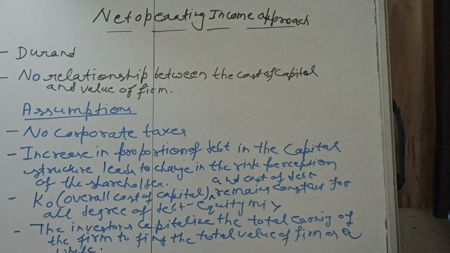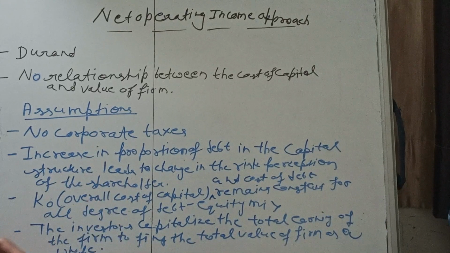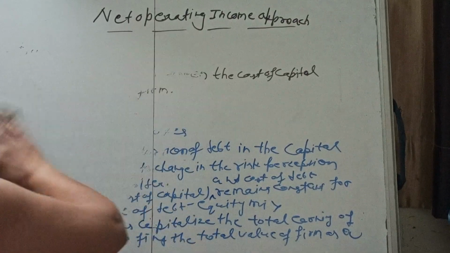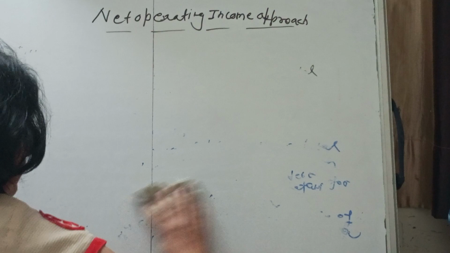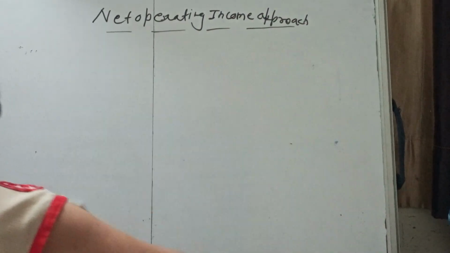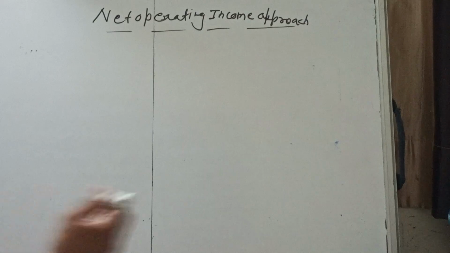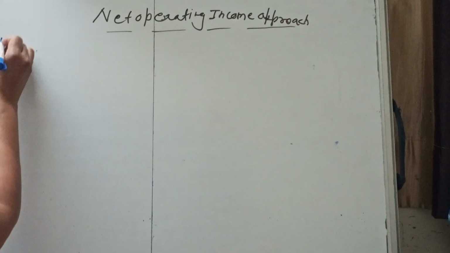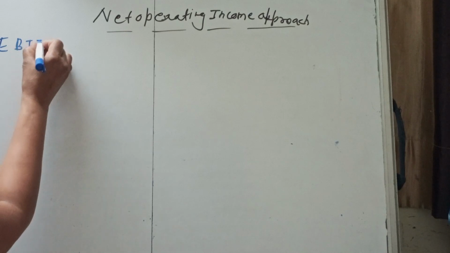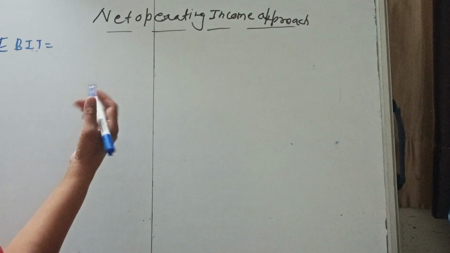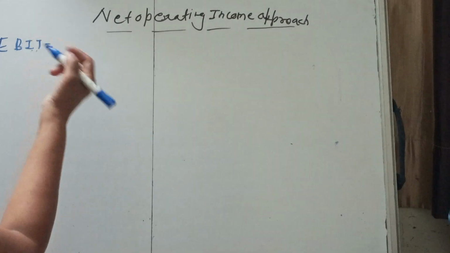Now, how can we solve this question practically and prove the assumptions of Durand in the net operating income approach? Now we will go to the practical part of this approach. The question given is related to the same question which we solved previously, so that we can see the differences between the two approaches, relevance and irrelevance.